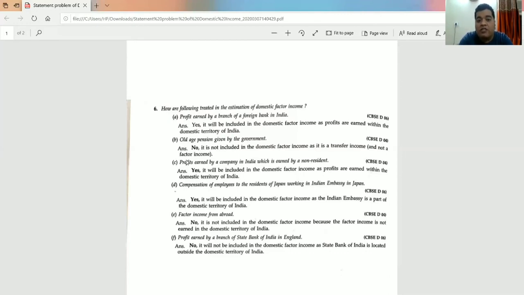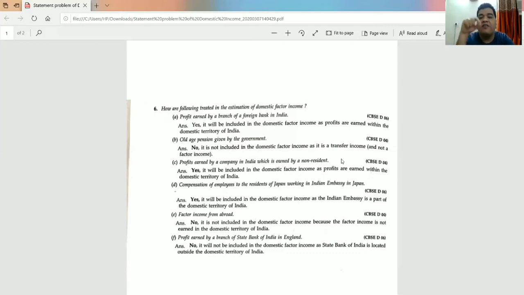But when I come to the question of national, it is the profit earned by a company which is owned by a non-resident. It means the profit is going out. It is factor income to abroad.